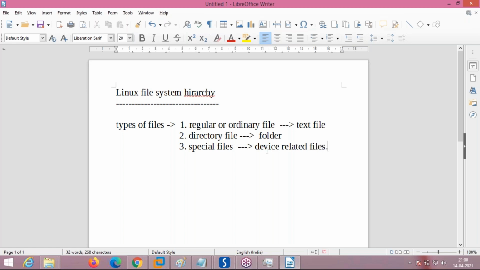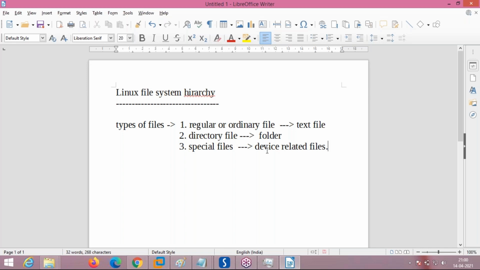All CD-ROM, hard disk, pen drives, these are treated as devices. All the devices like CD-ROM, hard disks, your speaker, printer are called devices in Windows.